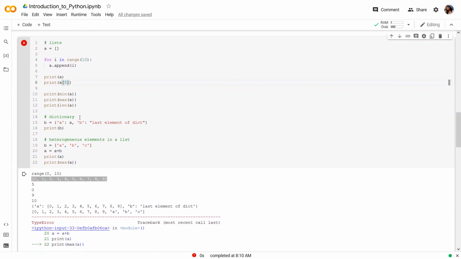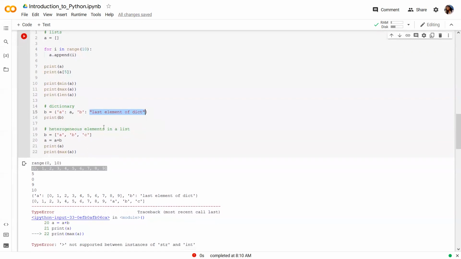Similarly, we have another data structure which is the dictionary. A dictionary is very much similar to maps in C++, if you are familiar with them. Here I have a dictionary which is pointed to by this variable p, and it has two keys. The first key is a, the second key is b. Note that the first key is assigned a list, and the second key is assigned a value which is nothing but a string. This is not an issue in Python, so the data structures are capable of storing different data types.